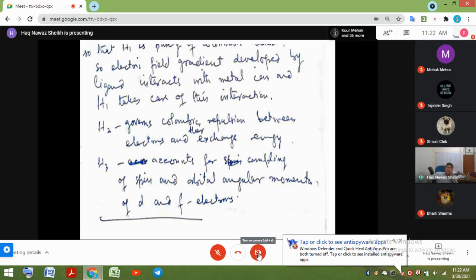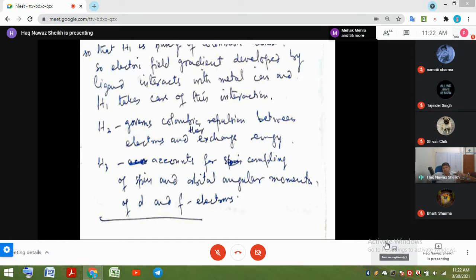So the electric field gradient developed by the ligands interacts with the metal ion, and H1 takes care of this interaction between the electric field gradient of the ligand and the d orbitals. H2 governs the Coulombic repulsion between electrons and their exchange energy.